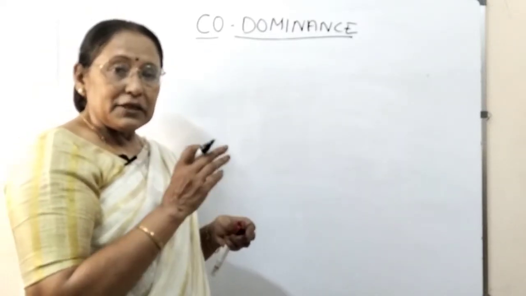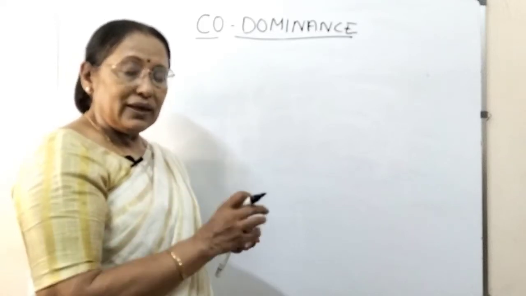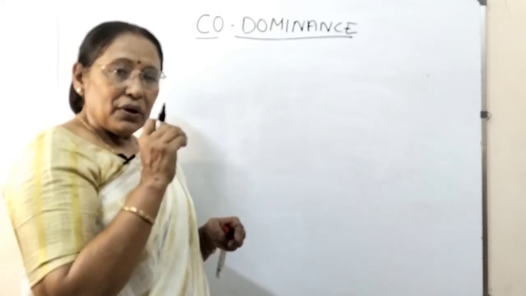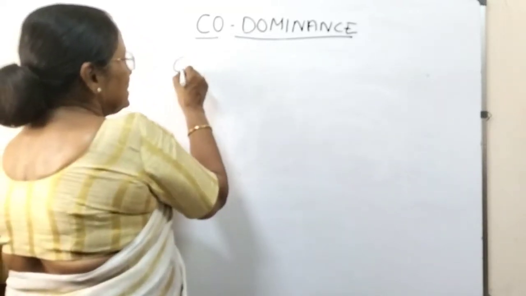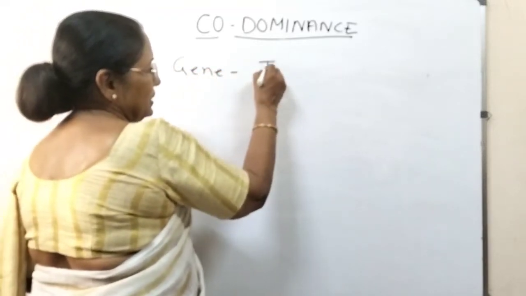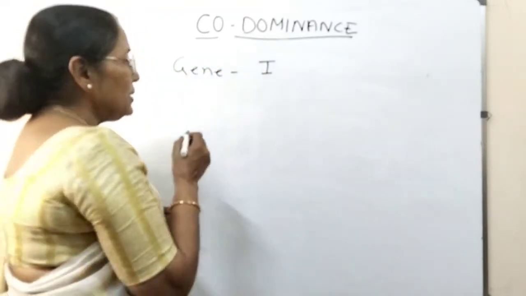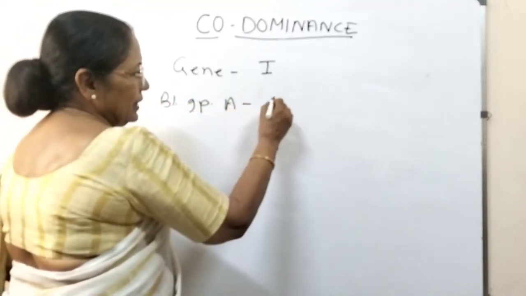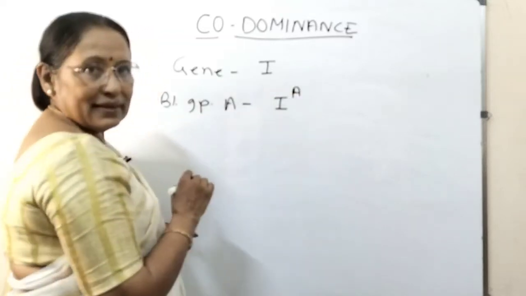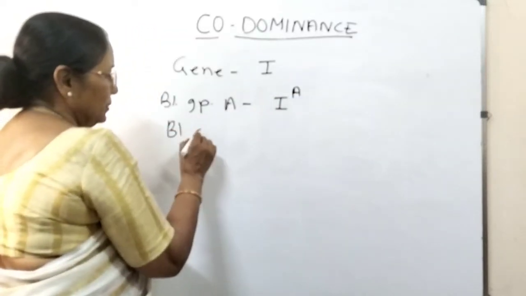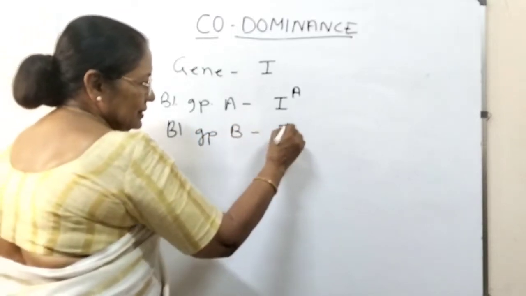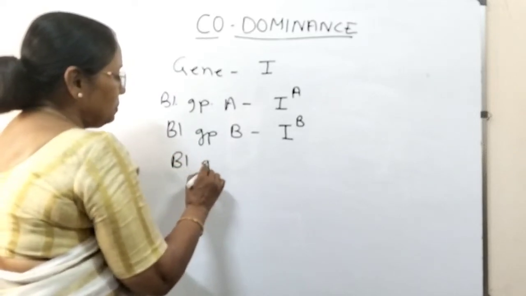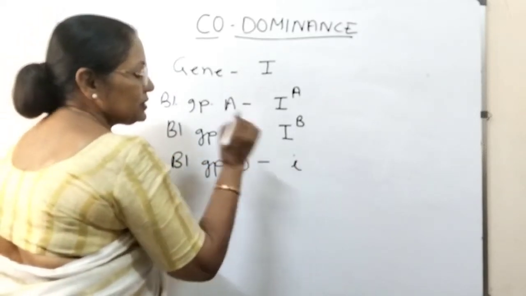Which gene is responsible for controlling this formation or non-formation of sugar chain on RBC membrane? This gene is called I gene. This is IA for blood group A, IB for blood group B, and for blood group O, it is small i.